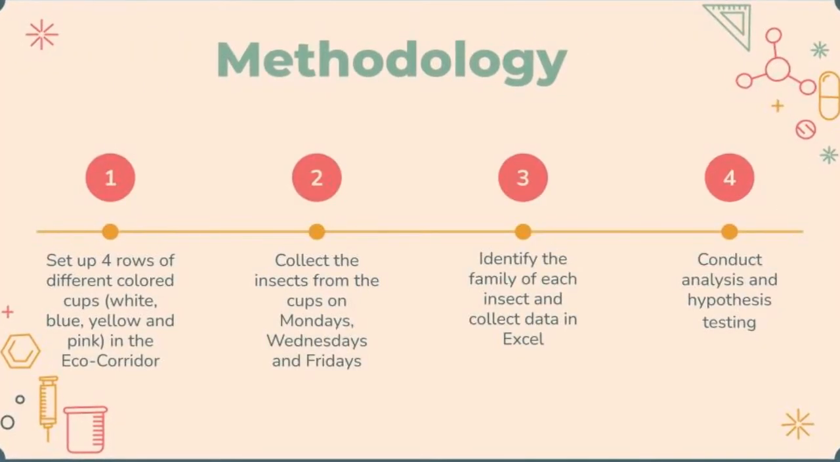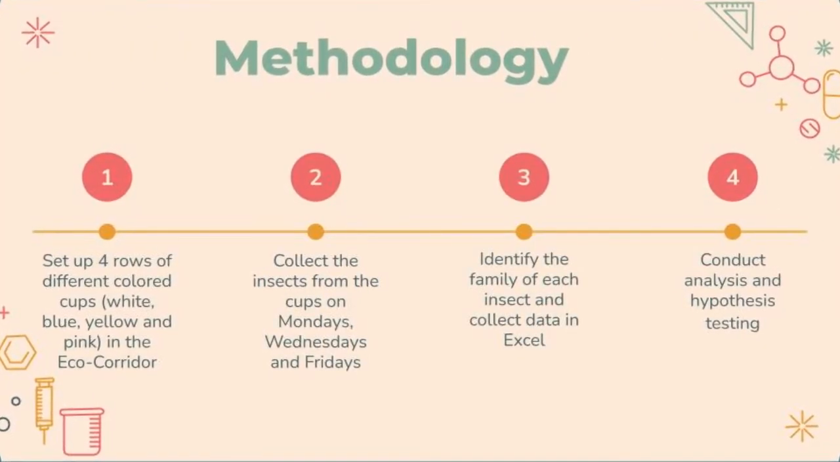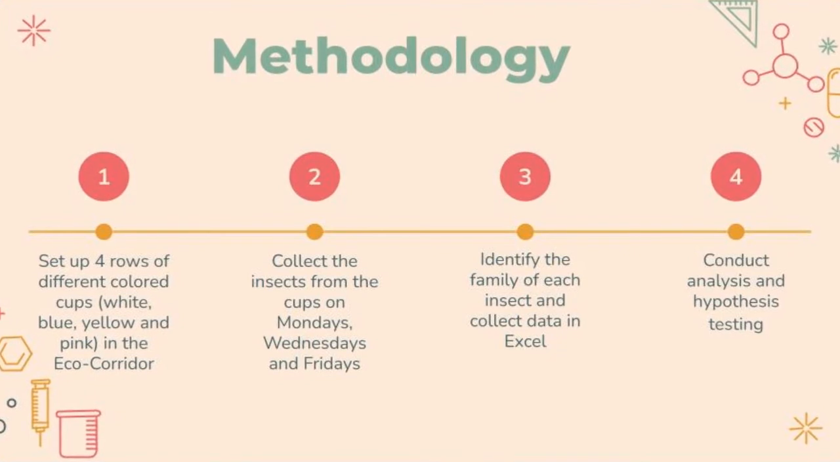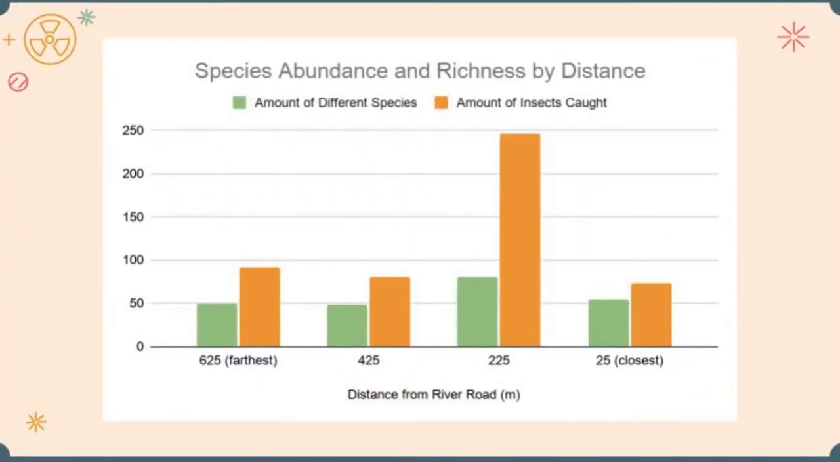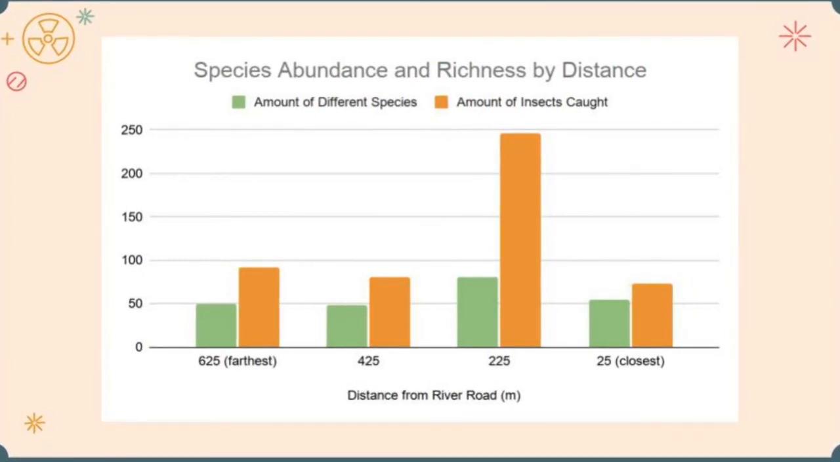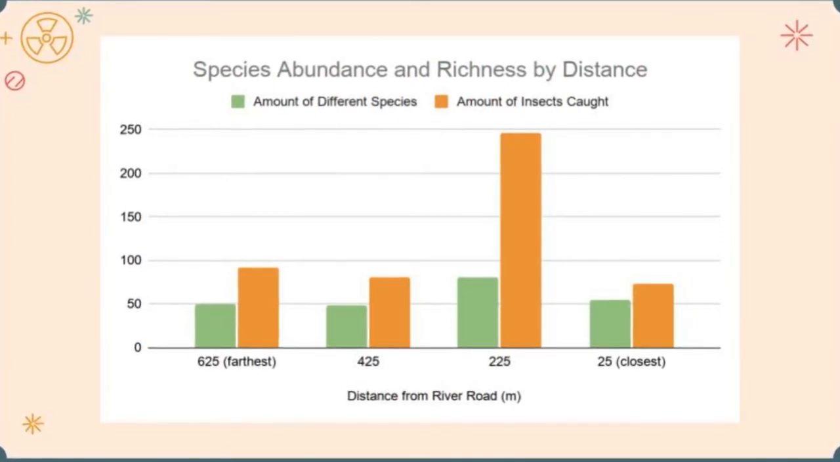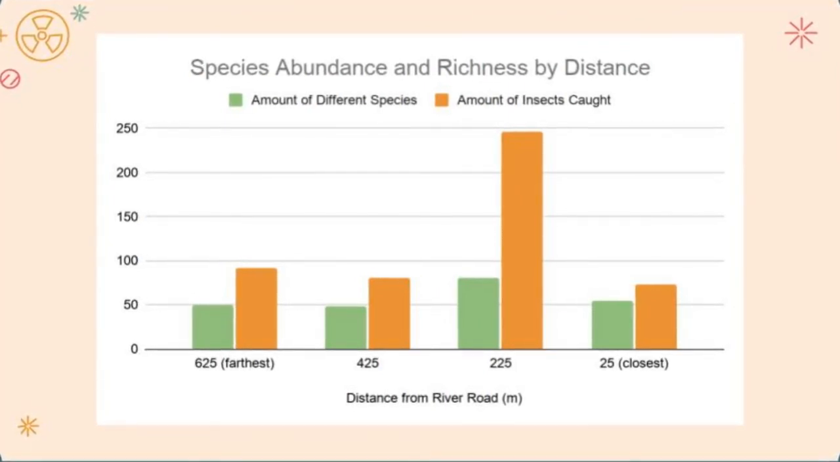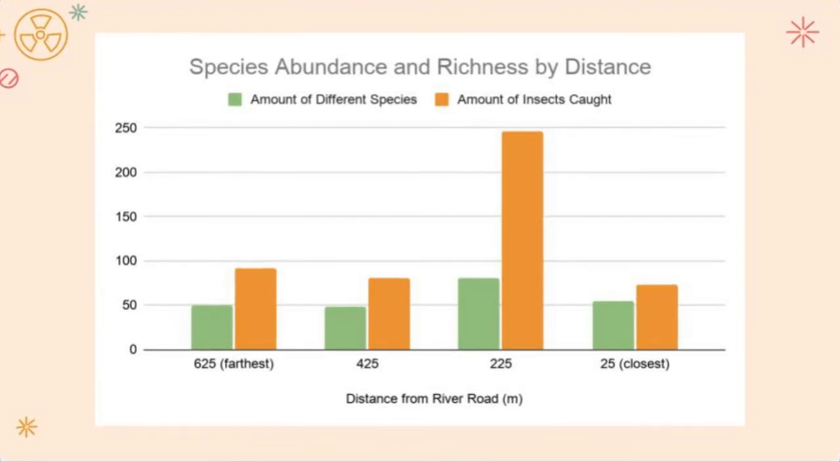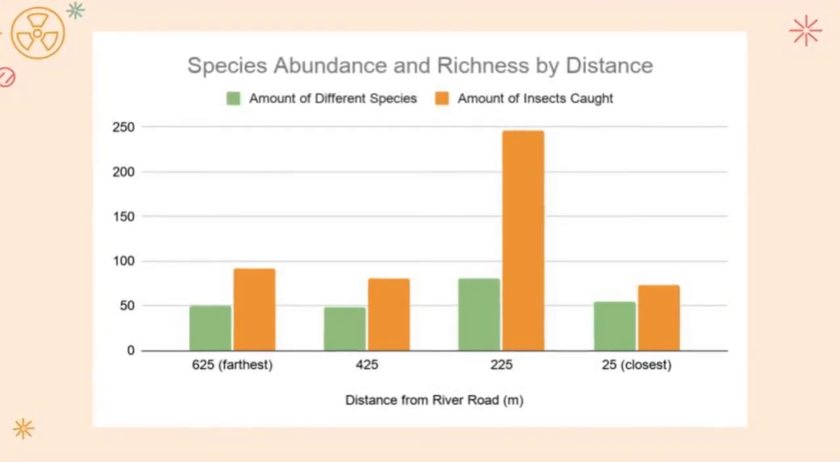Once our data was collected, we were able to analyze and statistically test our data against our hypothesis. We found that the second distance away from River Road had the most species abundance and richness, meaning that River Road was not the most desirable location. However, our p-value was 0.408, meaning that we could not reject our null hypothesis. This means that the abundance and richness may not have anything to do with distance, and road may not affect insect pollinators.